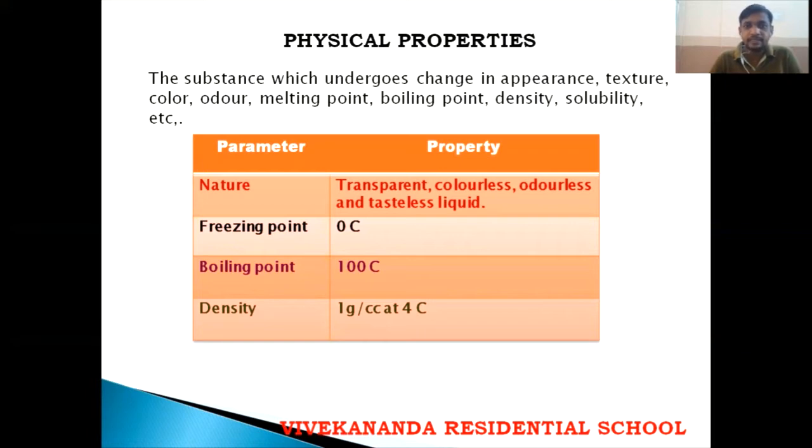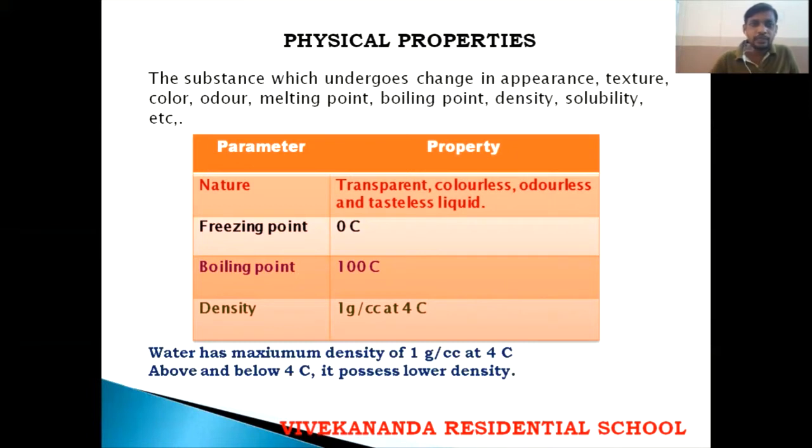Density means mass per volume. Density is measured in 1 gram per cubic centimeter at 4 degrees Celsius. That means 1 cubic centimeter of water at 4 degrees occupies 1 gram.